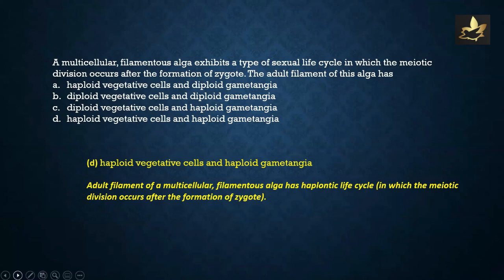The adult filament of a multicellular filamentous alga has a haplontic life cycle, in which the meiotic division occurs after the formation of zygote. The correct option is D, that is haploid vegetative cells and haploid gametangia.